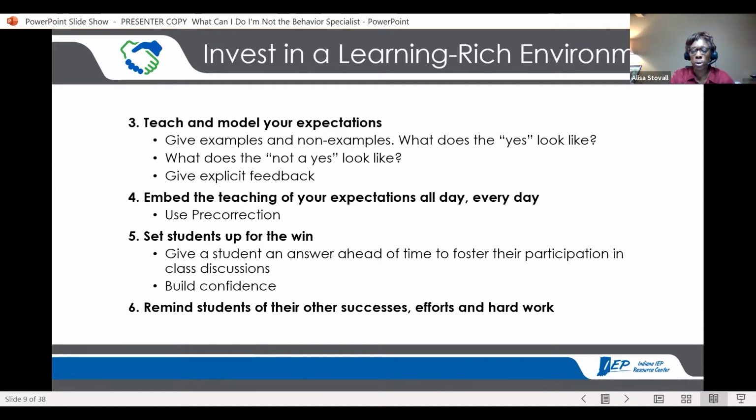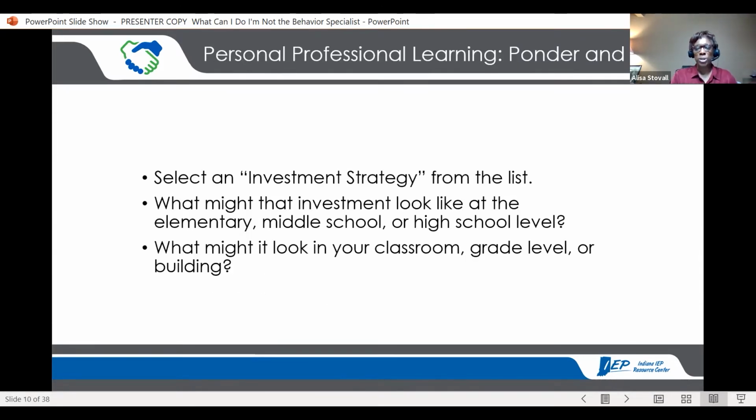So I know you know how to do hard work. These are what we like to call investments in a learning rich environment. And so here's what I'm going to ask you to do now. On the next screen, I'm going to show you a link that you can go to. And I want you to select one of these investment strategies from the list, and there'll be a list of them there. And then think about what that investment might look like in your setting, whatever level you're at, or what it might look like in your building or grade level.